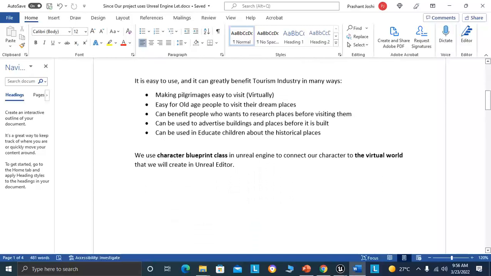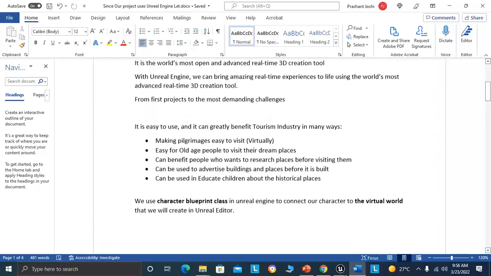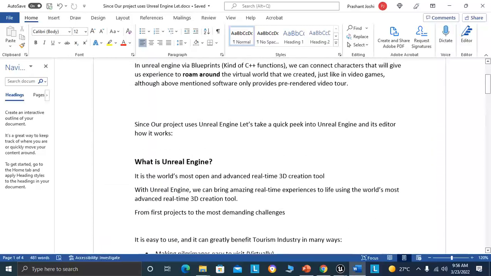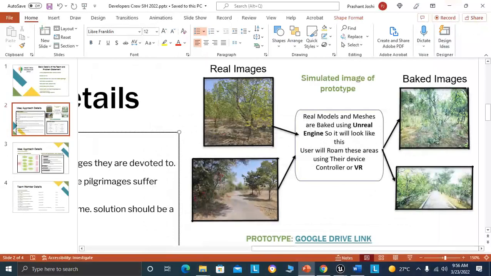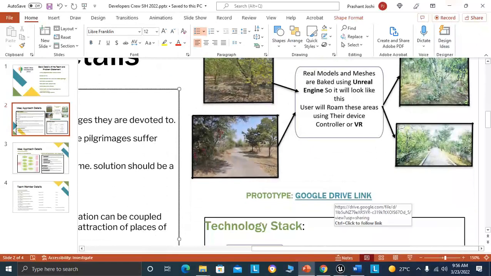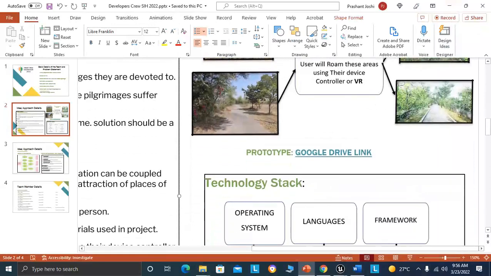You will find this documentation and PPT on our SIH portal, which we will submit. For the prototype, we inserted a Google Drive link. If you want to view it, you just click on that.